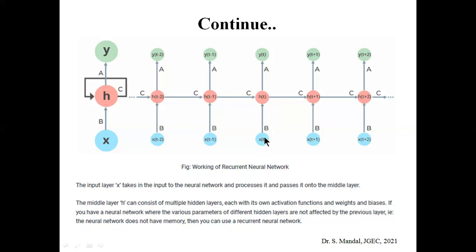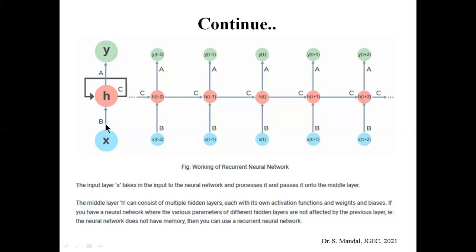By using the values xt and ht minus 1, yt has been predicted. Now again we are using the previous state value ht and xt plus 1 to predict yt plus 1. This is the way the RNN operates. This one is the RNN for a particular time instance, and similarly this one is also the RNN for a particular time instance.